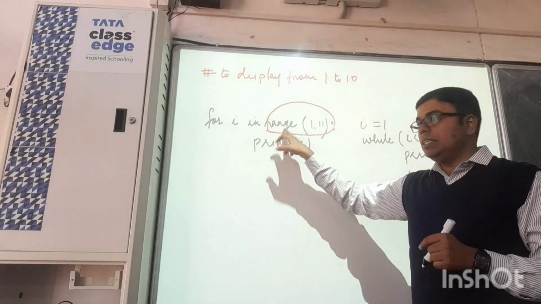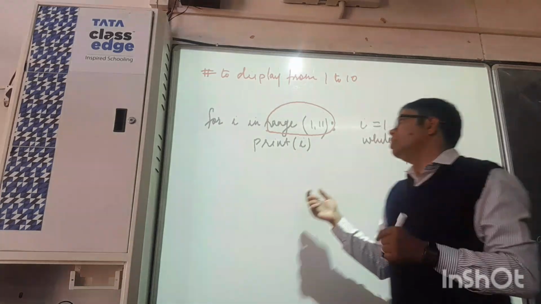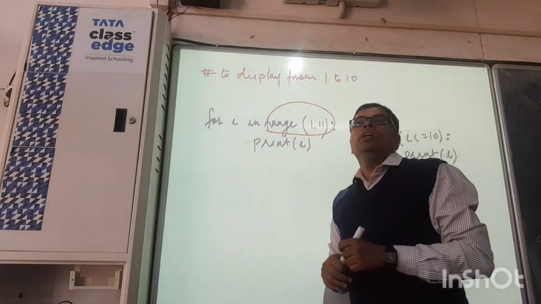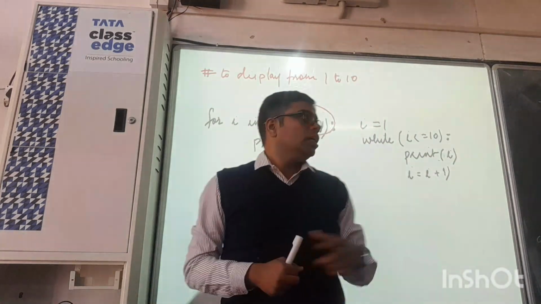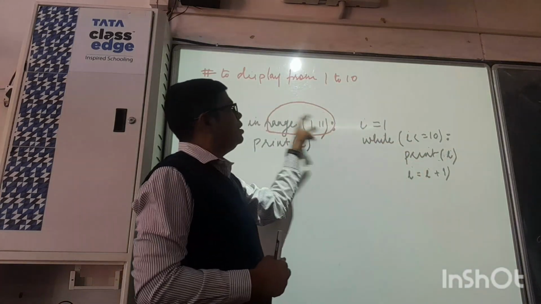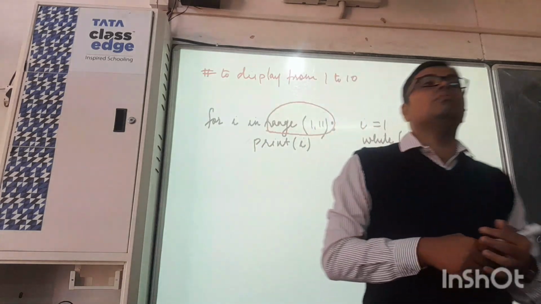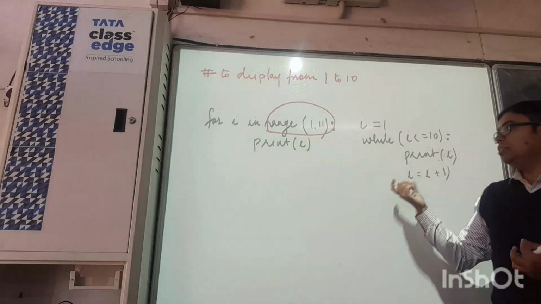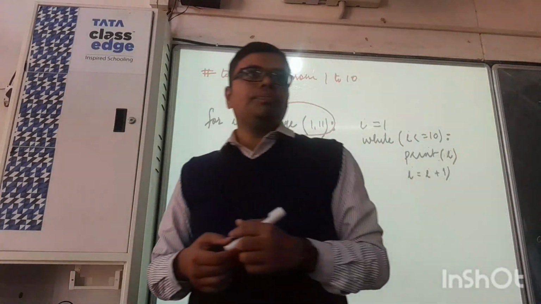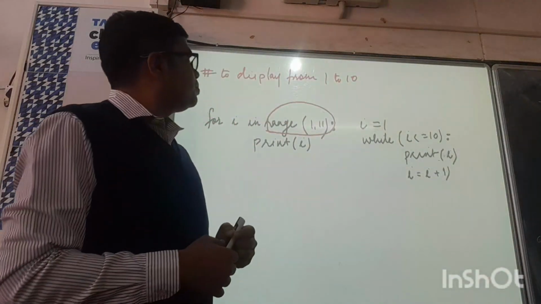This range I have written is 1 to less than 11. Till when should this loop continue? Till the condition is false, until the value of I becomes 11. So all these three statements are intermingled or hidden in this single statement. In this way you can say the for loop is a little easier. Why? Because these three statements you don't need to write separately. Clear? Yes.